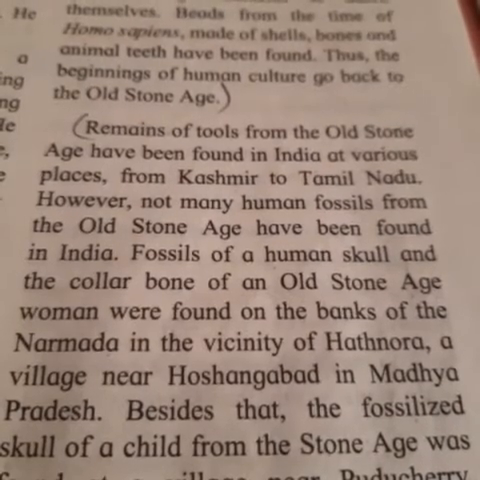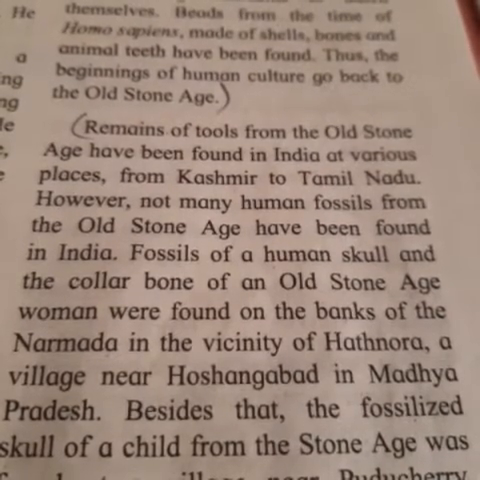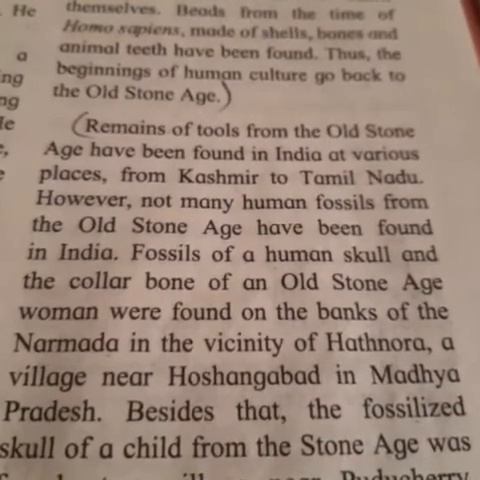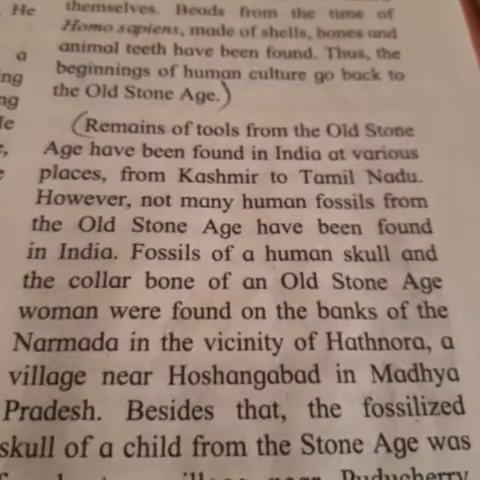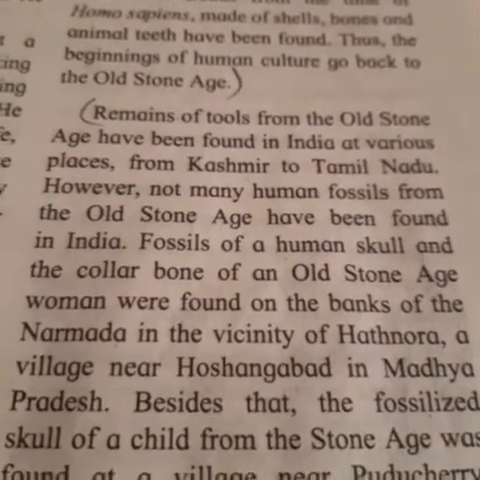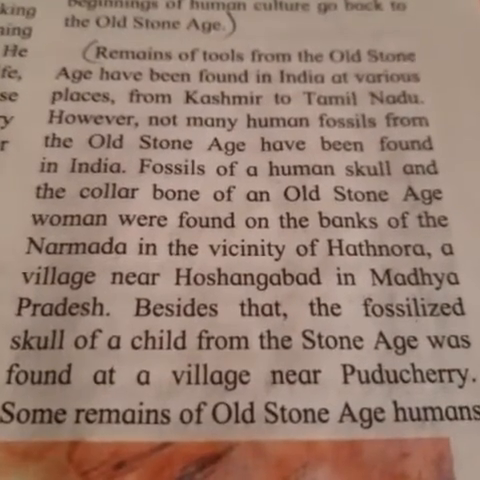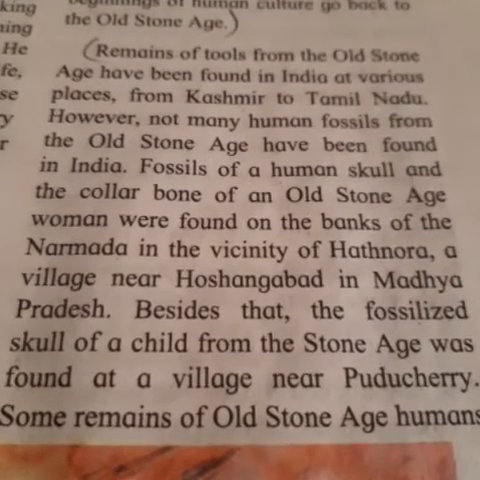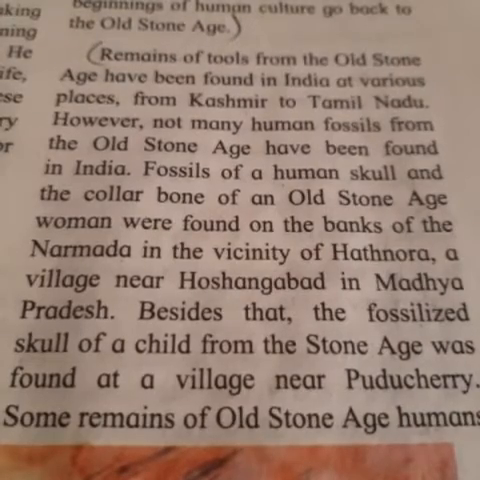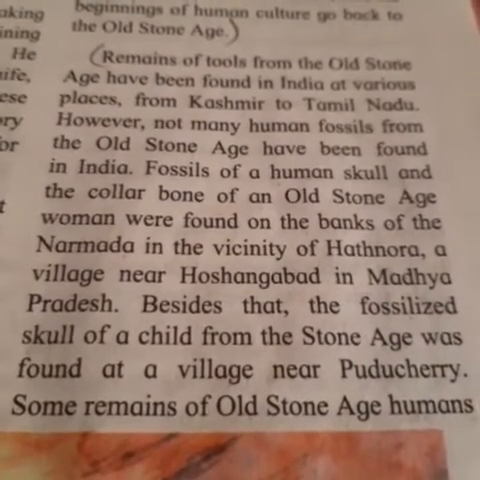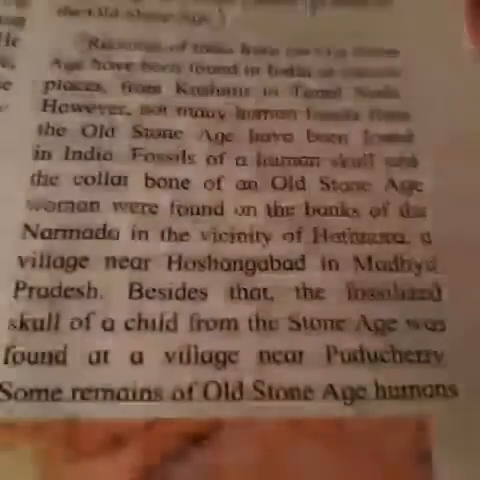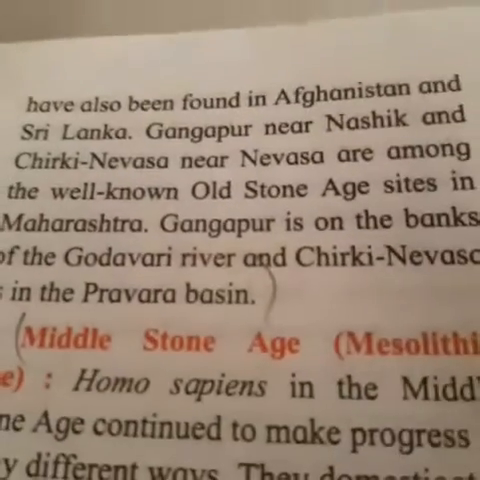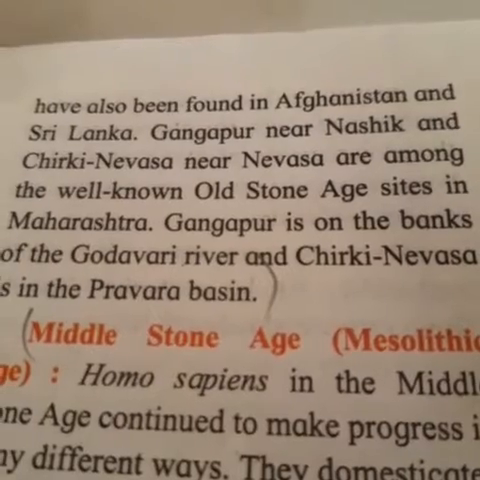Fossils of a human skull and the collarbone of an old Stone Age woman were found on the banks of the Narmada in the vicinity of Hatnora, a village near Hosangabad in Madhya Pradesh. Beside that, the fossilized skull of a child from the Stone Age was found at a village near Puducherry. Some remains of old Stone Age human have also been found in Afghanistan and Sri Lanka.